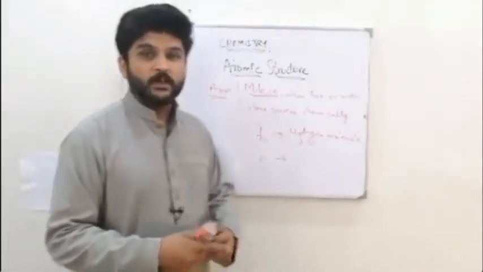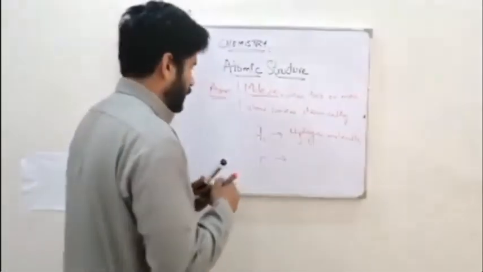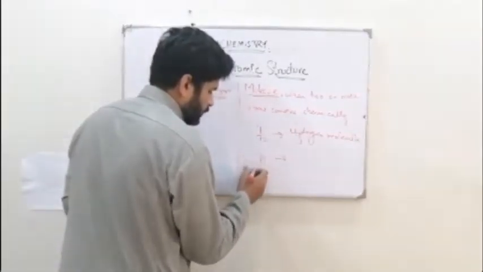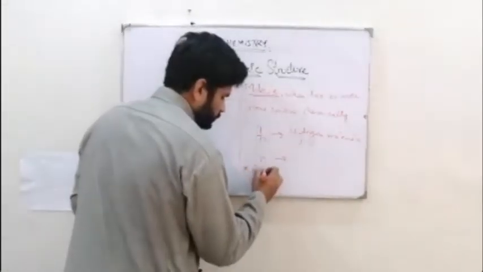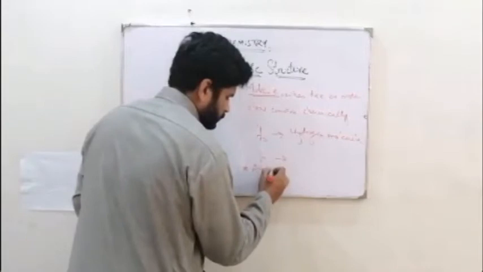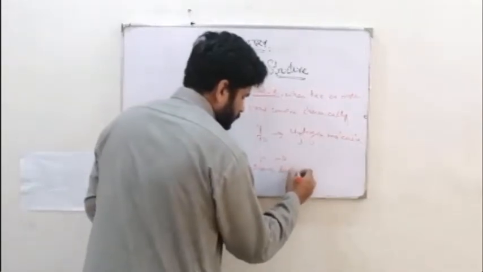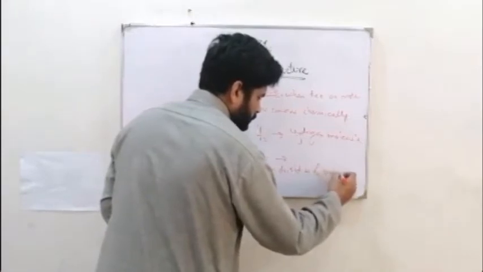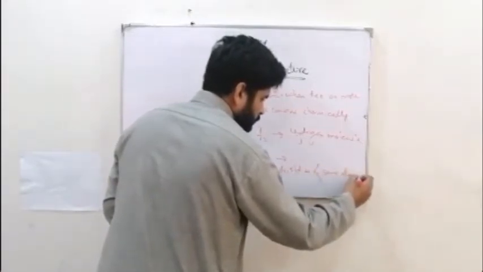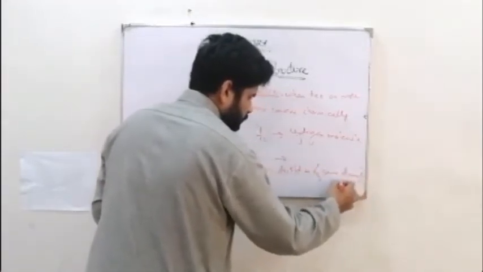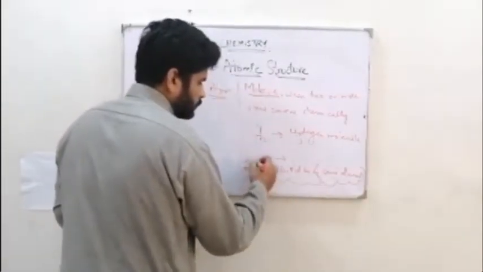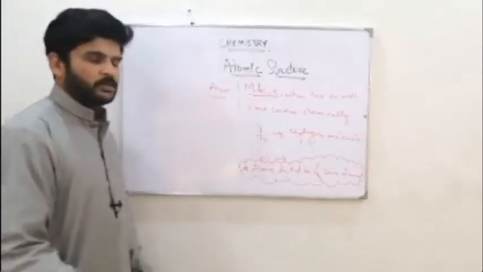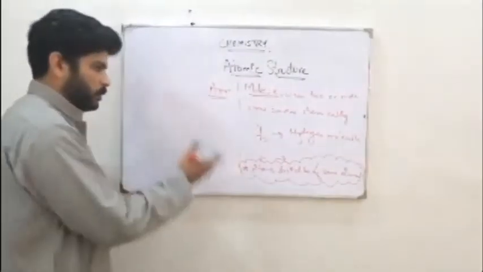But there is one more condition in this, and I'm going to make a star here and write: atoms of the same element. For example, hydrogen and hydrogen, so this is a hydrogen molecule. Oxygen and oxygen.